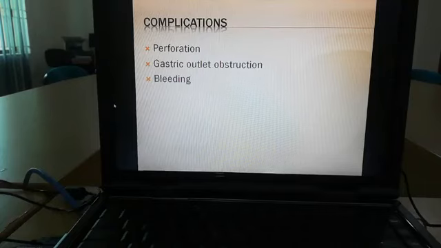Another important complication is gastric outlet obstruction, which is another indication for surgery. When a patient has projectile vomiting, we can suspect that the patient may have developed gastric outlet obstruction. So you have to take the history carefully. If the patient mentions vomiting, you have to ask about the nature of the vomiting. Is it projectile or not? If it is projectile, then there may be a suspicion of gastric outlet obstruction. And another complication is bleeding from the gastrointestinal tract.